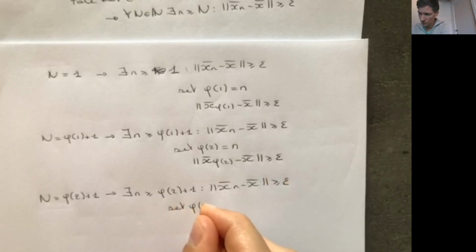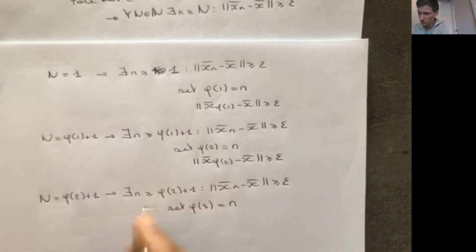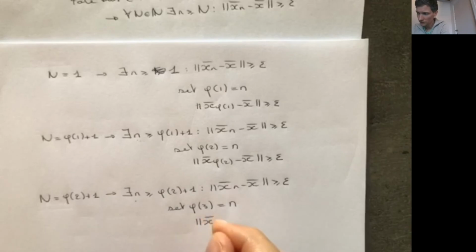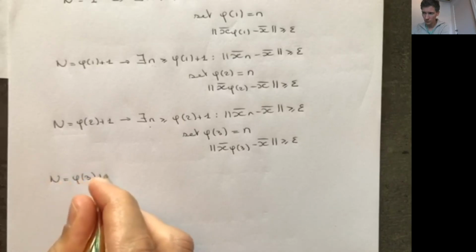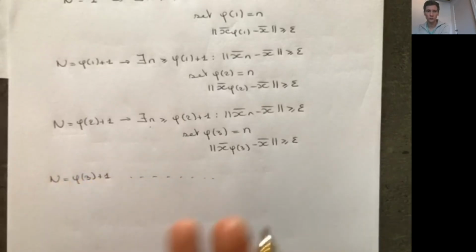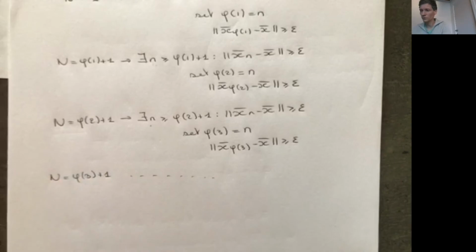I'm going to set the third element in my sequence to be equal to this number here that satisfies this definition. So I know that |x_phi3 - x| is greater than epsilon. Next time I'm going to put n equal to phi3 plus 1, I'm going to define phi4, and so on, and so on, and so on.